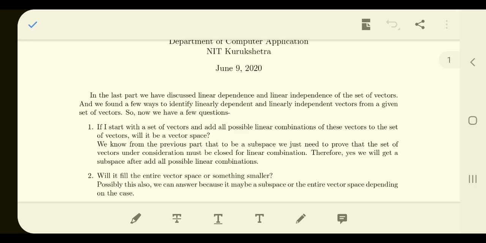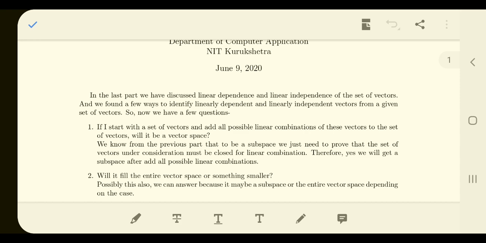The answer is, when we are going to prove that something is a subspace and we know that the superset is already a vector space, we only need to prove that the thing is closed with respect to linear combination. Whatever set you are taking, if it is closed over linear combination of vectors, then it will be a vector space.